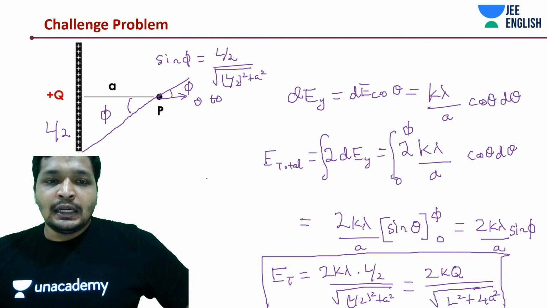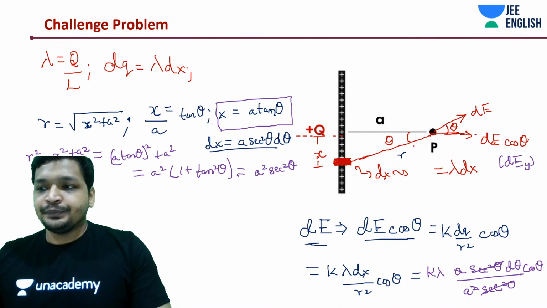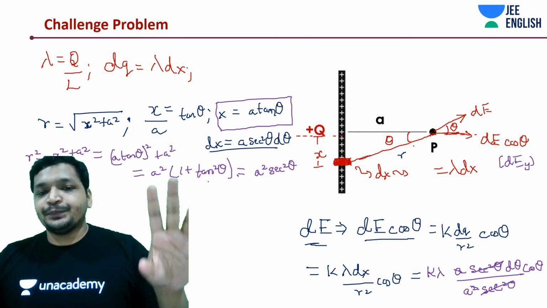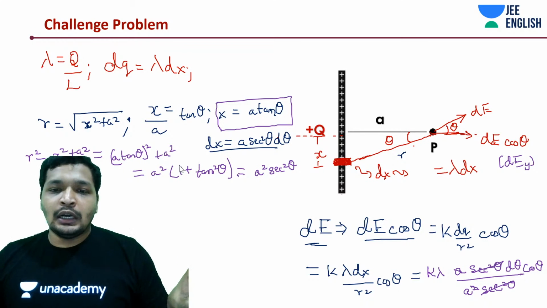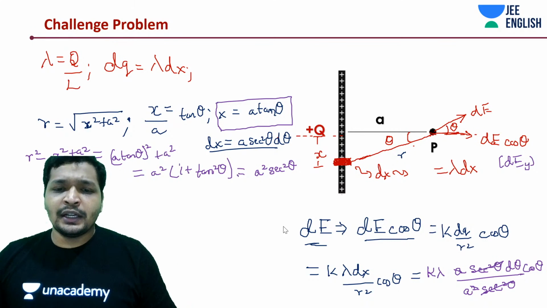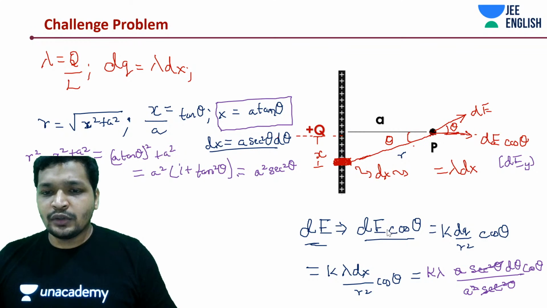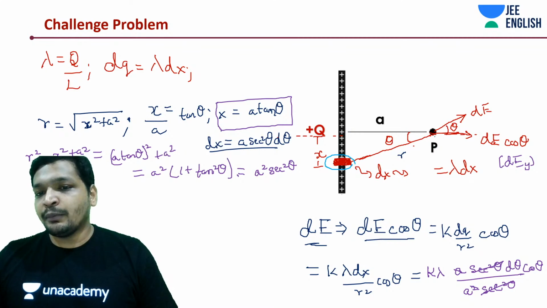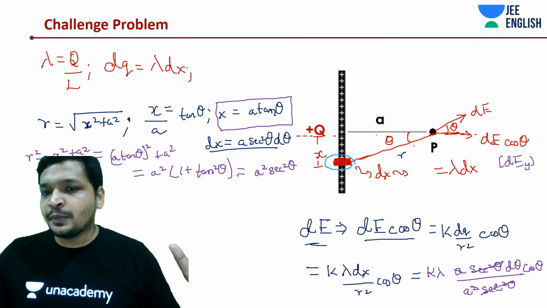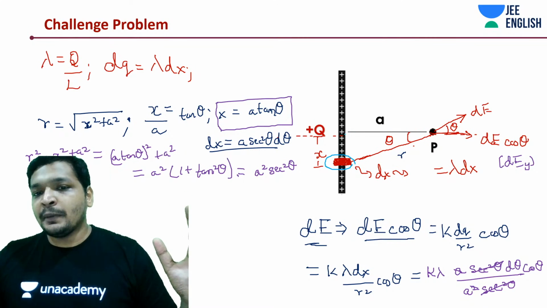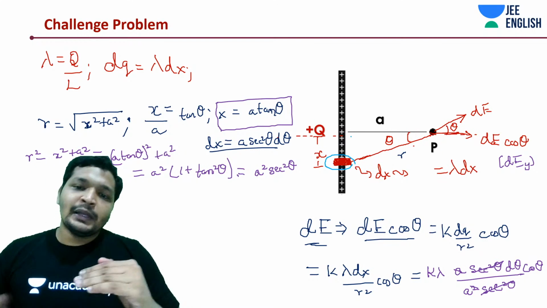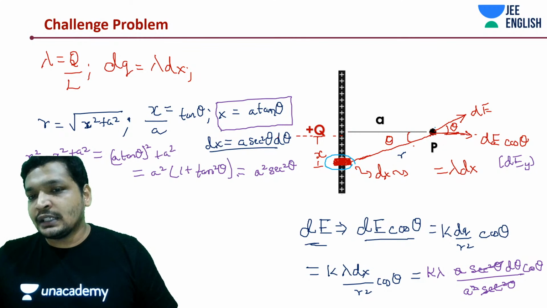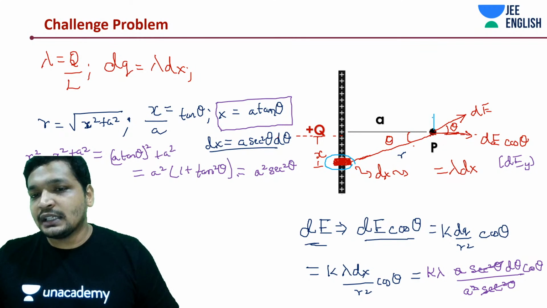So the thing is, let's have a look at the problem. First of all, you want to understand, you probably already understood a few things. One is you are taking an elemental area and calculating the field at some point. Since this was a symmetrical charge distribution across P, you draw a perpendicular from the point P. Here it's going to be L by 2, here it's going to be L by 2. All these fields along the x direction, in this case maybe the y direction, in this direction it's getting cancelled.